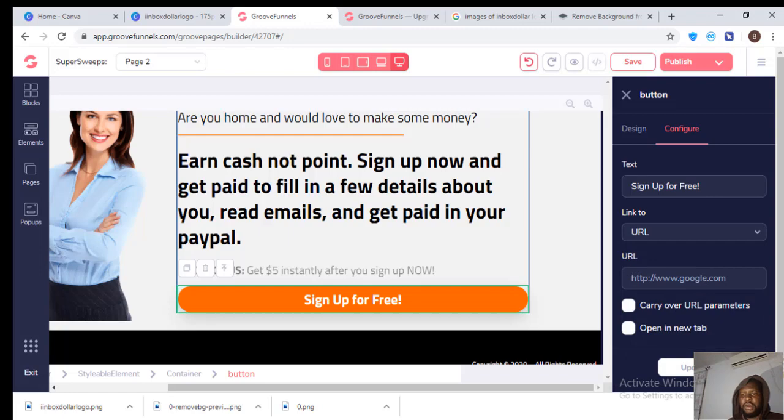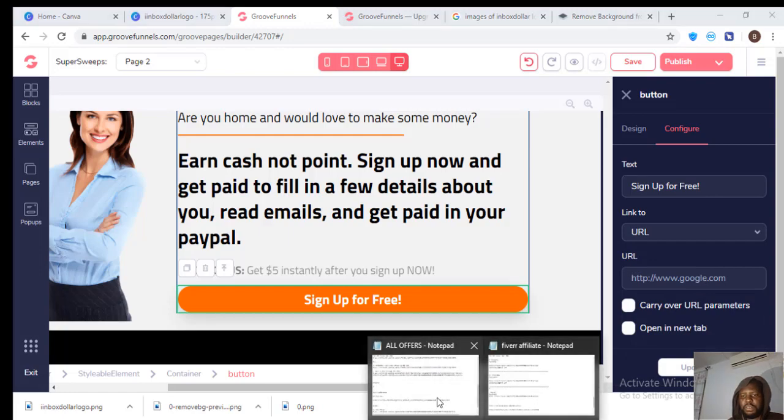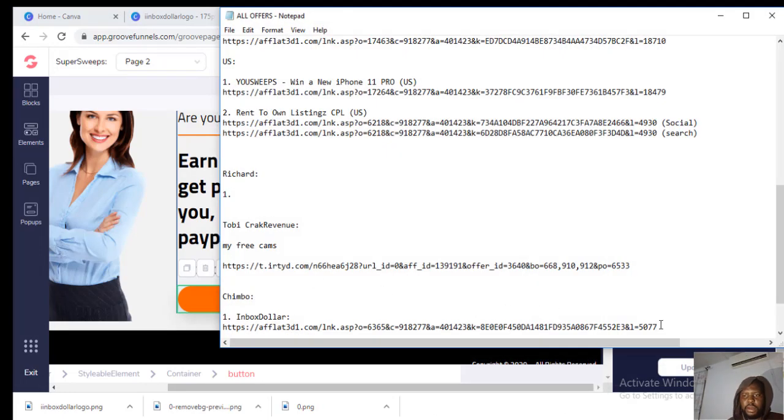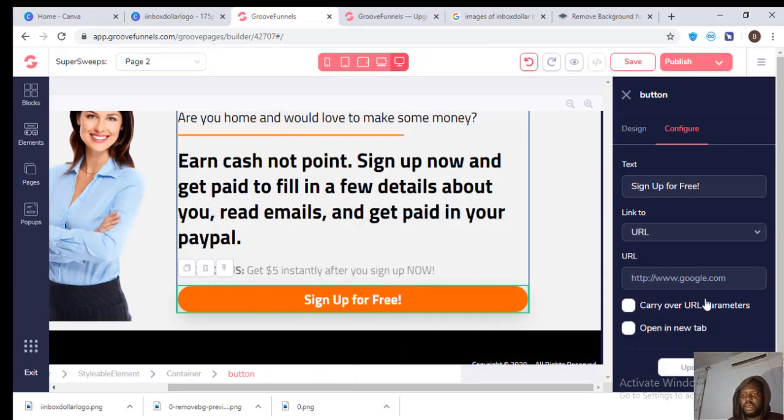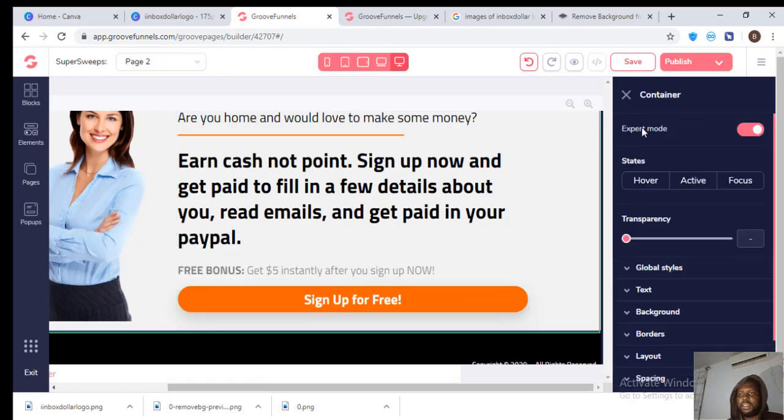So this is the URL. Then you come to where we saved that. We saved it here, and we can just copy our Inbox Dollars link and put it right here. Okay, so you update this. If you want the link, when you click on it, to go to a new tab, you say open in a new tab. All right, so that is saved. Then you can save it also here.